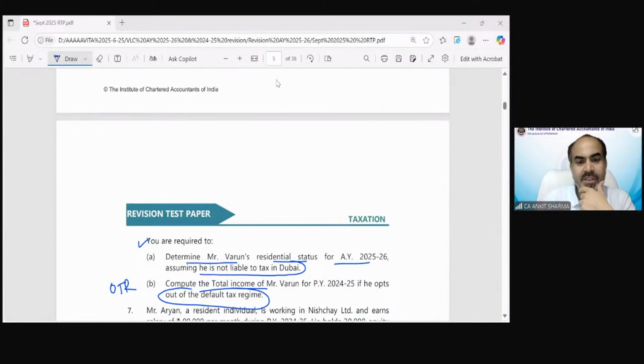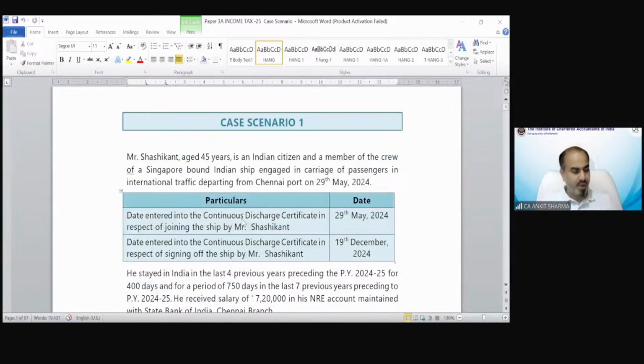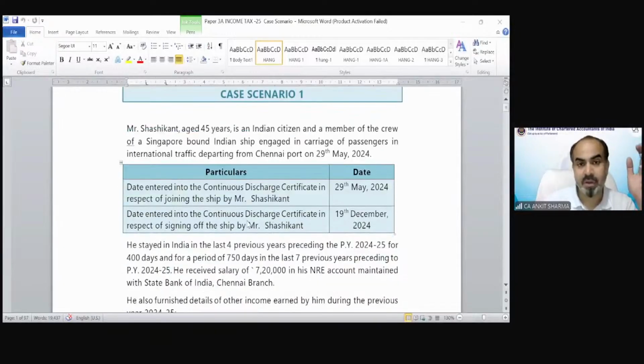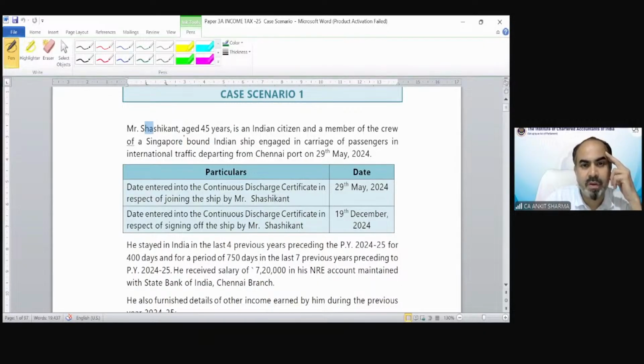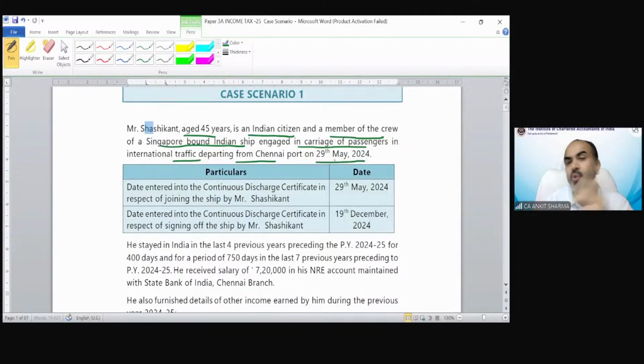So now we are going to discuss case scenario based questions. The first case scenario based question we are going to discuss is for the members of crew, the crew members. The question says Mr. Shashikant, aged 45 years, is an Indian citizen and a member of the crew of a Singapore-bound Indian ship engaged in carriage of passengers in international traffic, departing from Chennai port on 29th May 2024.